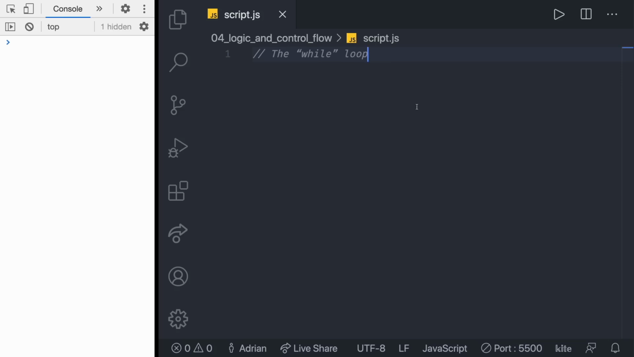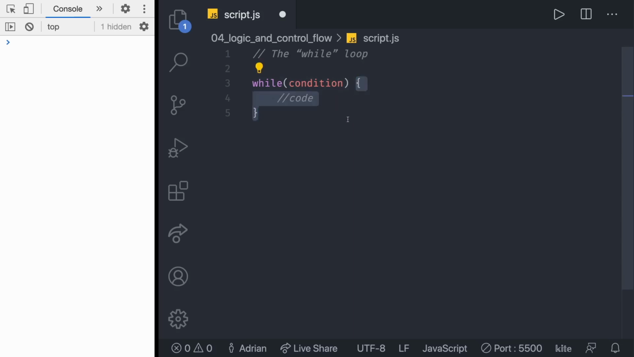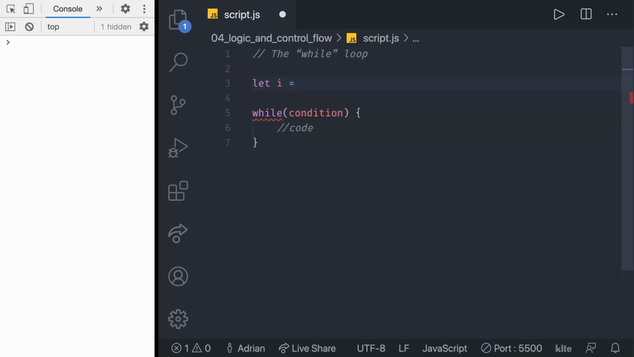The while loop has the following syntax. It looks like this. While, in there we have opening and closing parentheses, and in there goes the condition. Then we open a block of code, and this is where we type in our code. While the condition is truthy or true, the code from the loop will be executed. For instance, let's do the same thing we had previously with a while loop. For that, we have to create an external variable. Usually in loops, we use a variable called i. It's short and it works.